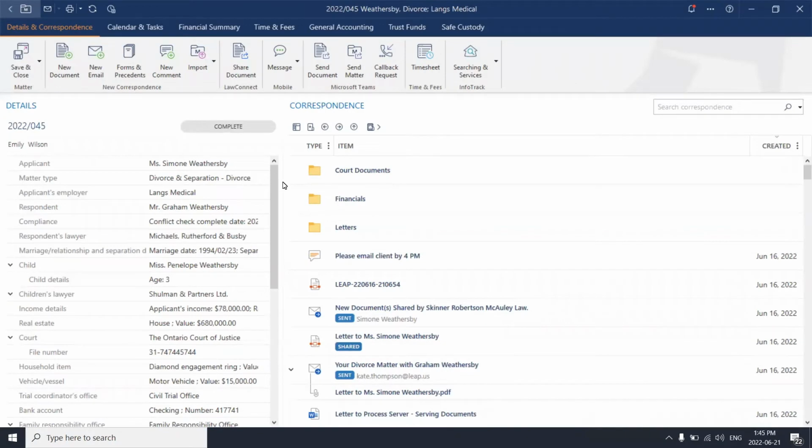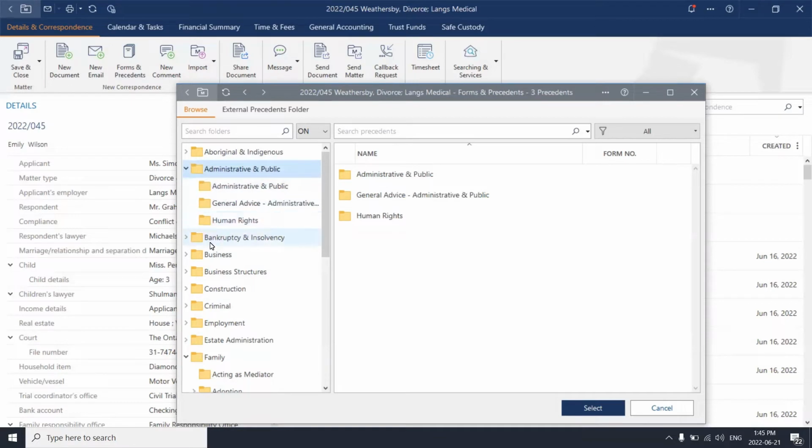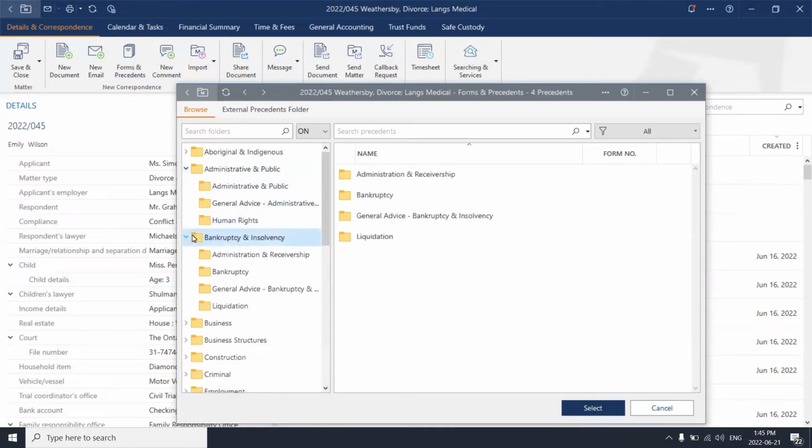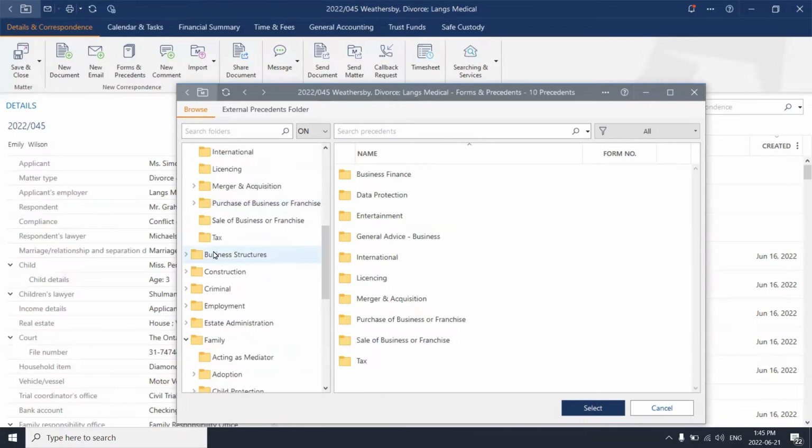Now that I am in the electronic matter, I am going to go ahead and select Forms and Precedents. Here you can see that Leap has thousands of court forms and precedents readily available for your firm to access for all of the common areas of law.